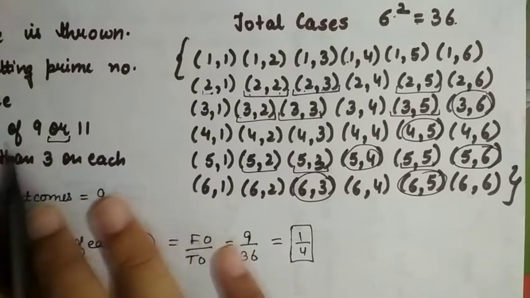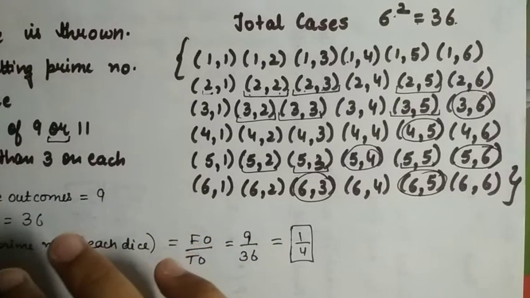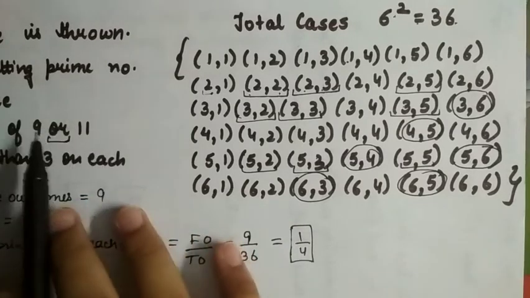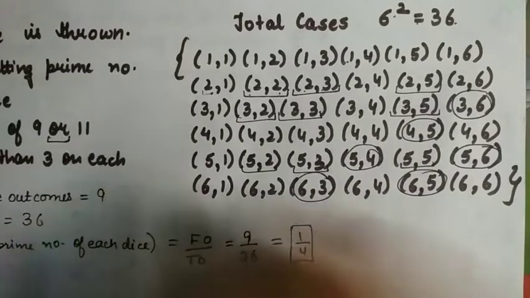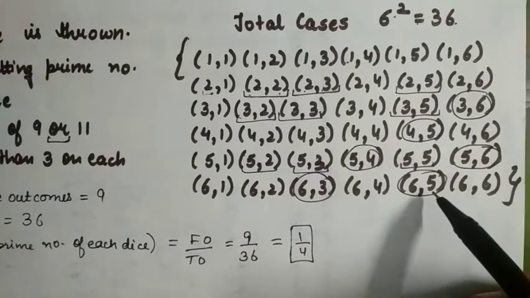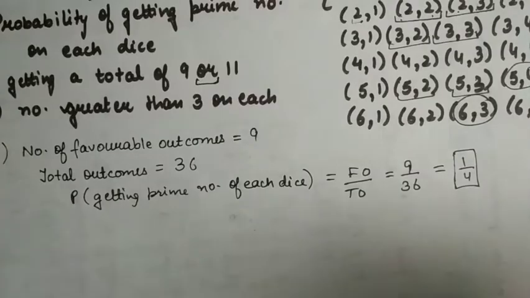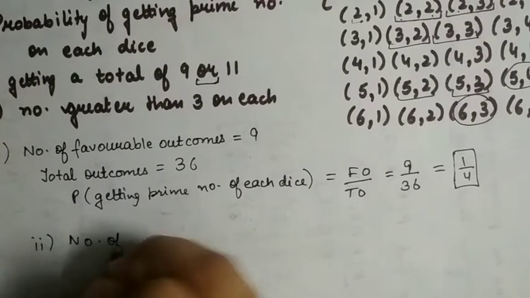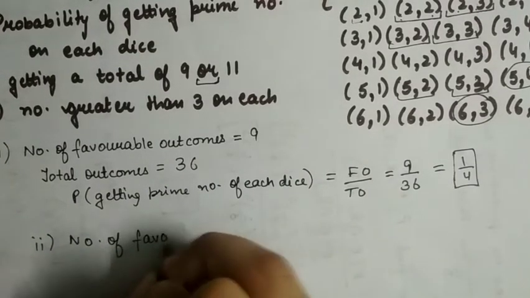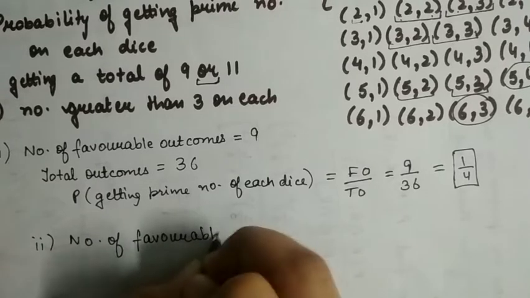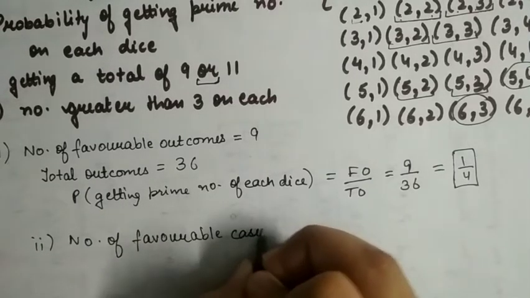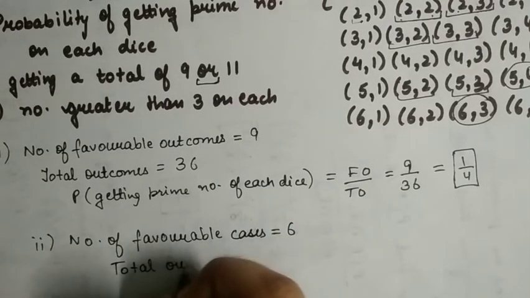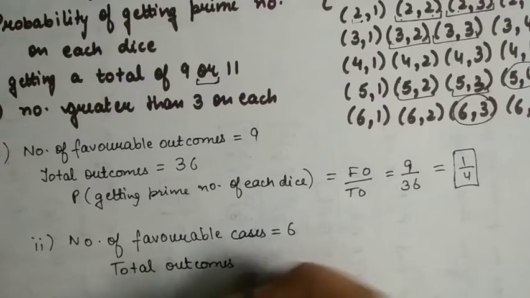Means the total should be 9 or 11, so we will add both cases. So there are in total 6 favorable cases. So in the second part, the number of favorable cases is 6 and the total outcomes are 36.